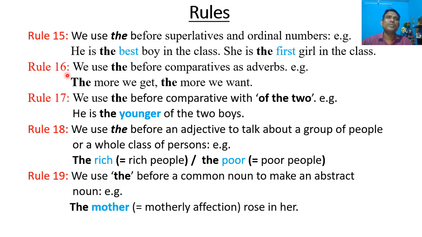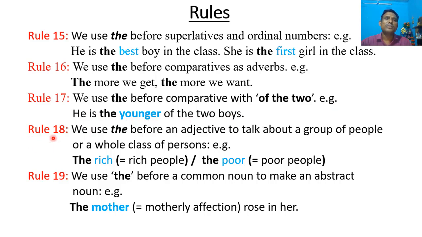Rule number 16. We use "the" before comparatives as adverbs. For example, the more we get, the more we want. Rule number 17. We use "the" before comparative with "of the two". For example, he is the younger of the two boys. Younger is the comparative degree.